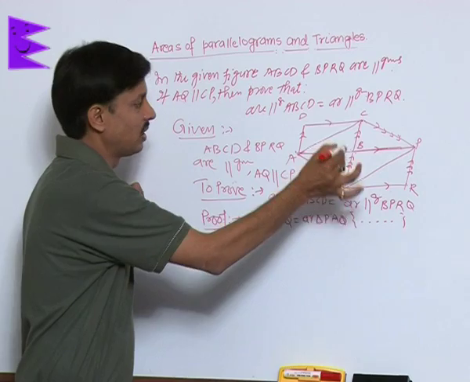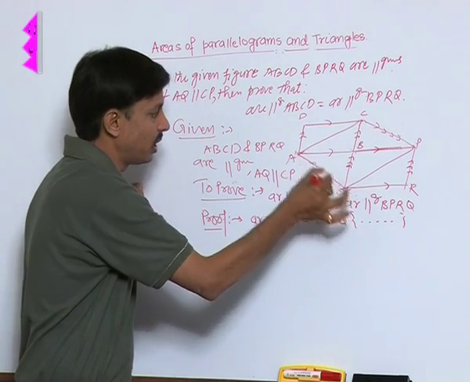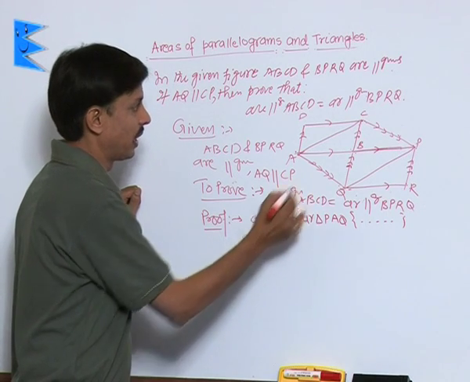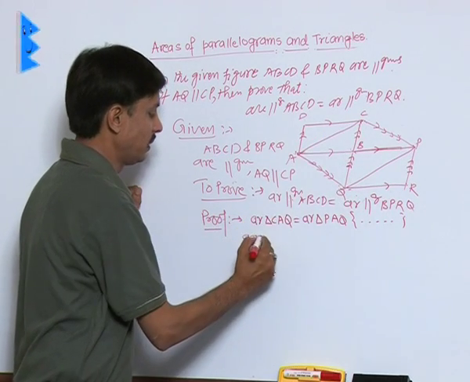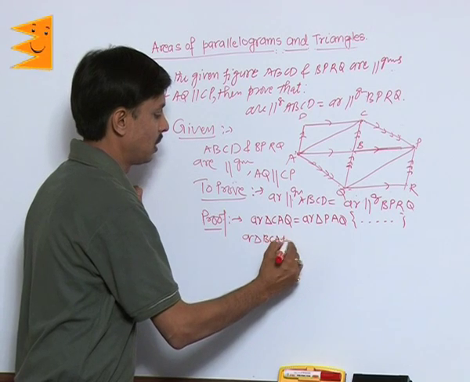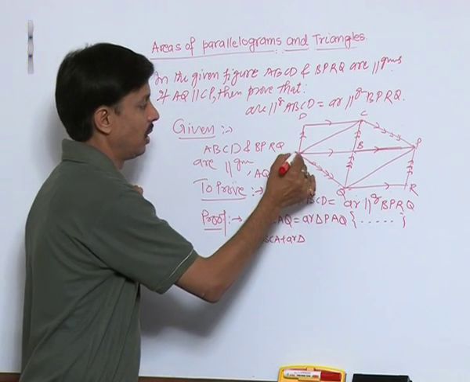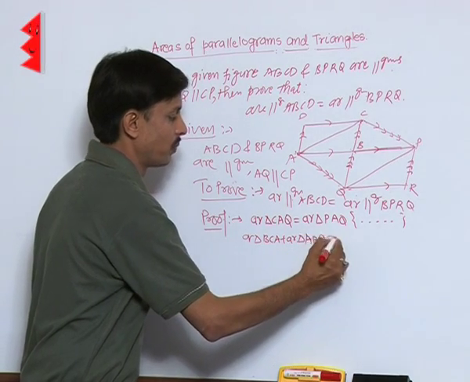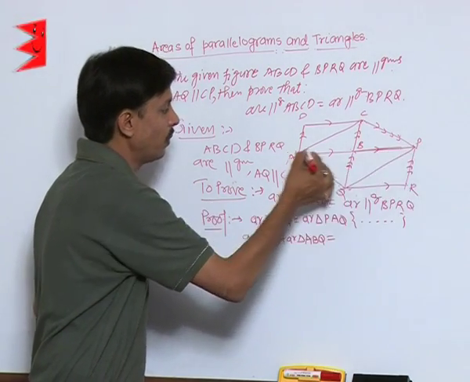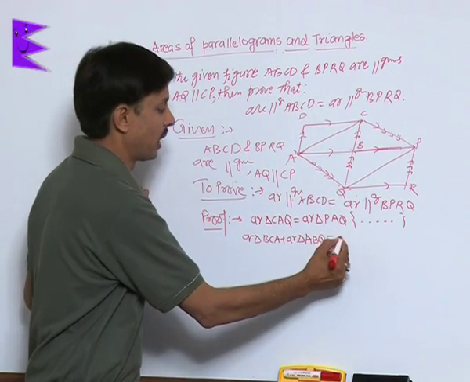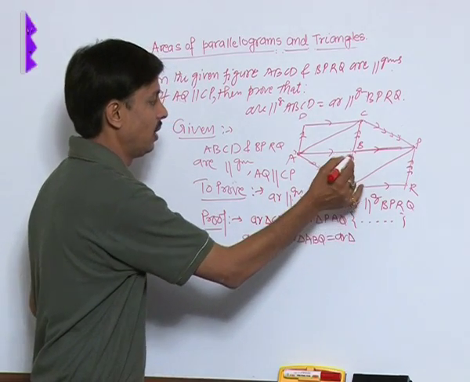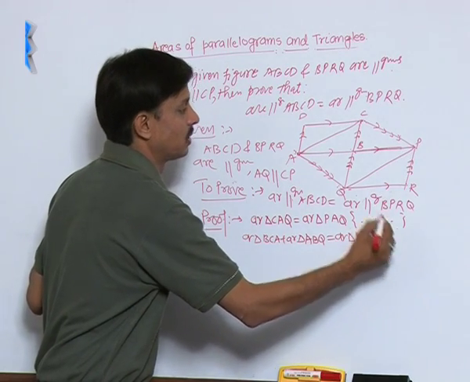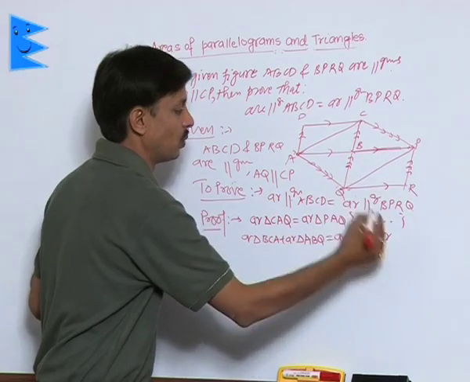But this triangle CAQ is the combination of two triangles, that is, the area of triangle BCA plus the area of triangle ABQ. Similarly, PAQ is also a combination of two triangles, triangle BAQ and triangle BPQ.